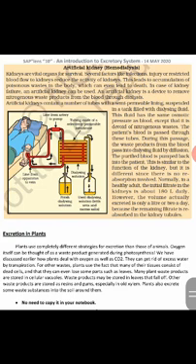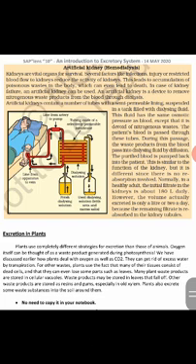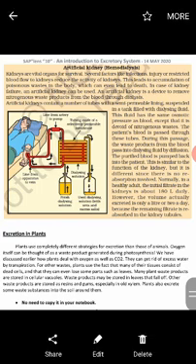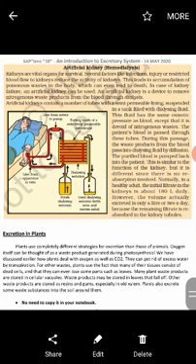Now we are moving on to the next topic, that is excretion in plants. Plants use completely different strategies for excretion than those of animals. Oxygen itself can be thought of as a waste product generated during photosynthesis. Actually, it is not a waste, it is a byproduct. We have discussed earlier how plants deal with oxygen as well as carbon dioxide. They can get rid of excess water by transpiration.